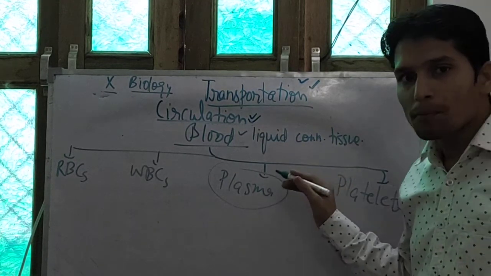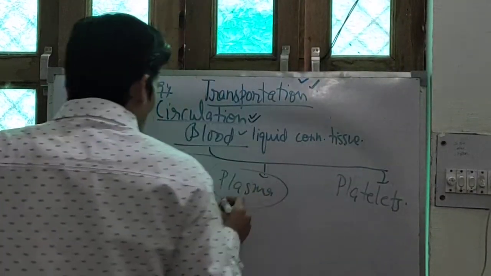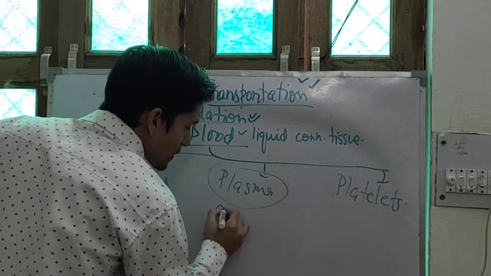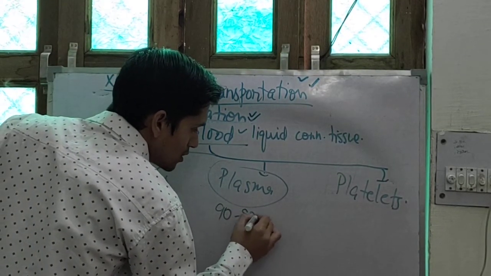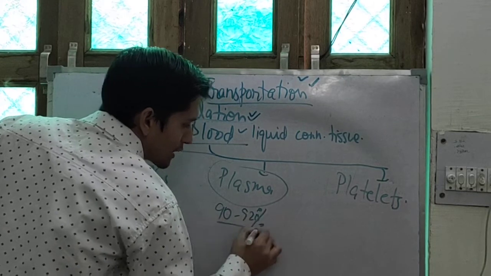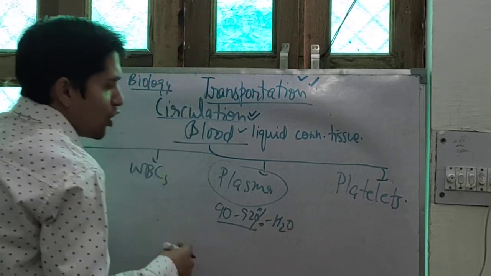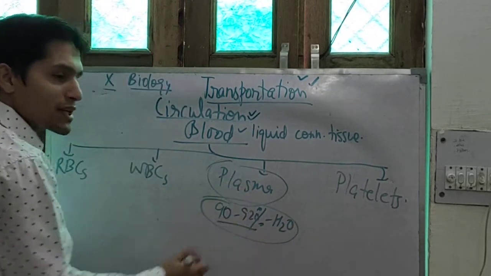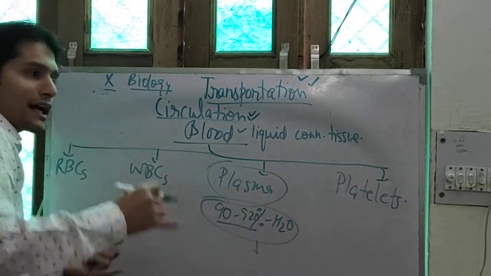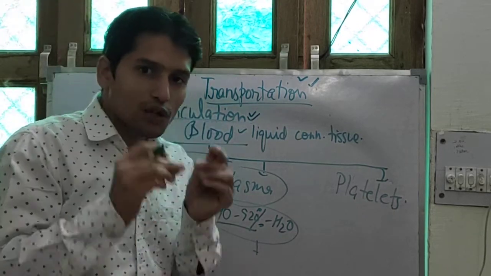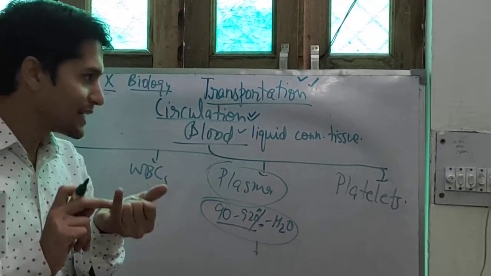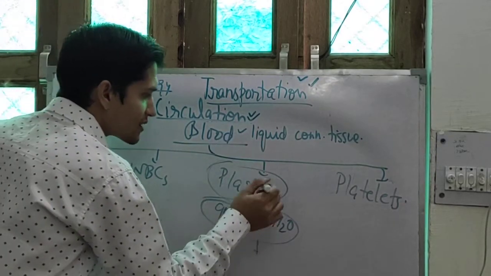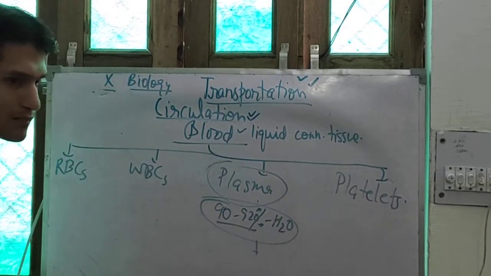Plasma is the liquid part of the blood, and its main constituent is water, 90 to 92%. Water is present in the largest amount in plasma. Besides this, what else does it have? Digested food, all minerals, ions and food, digested food are present in the plasma.